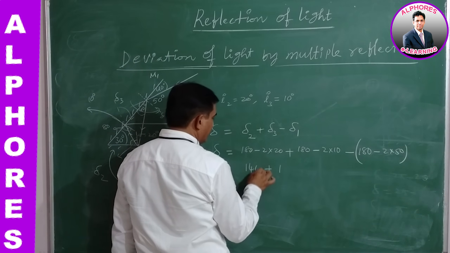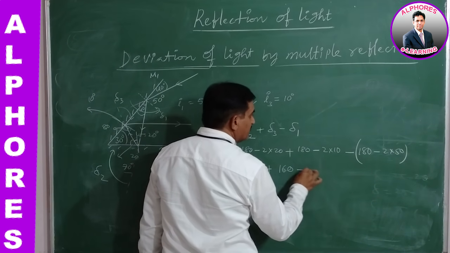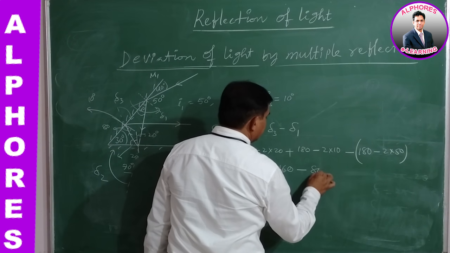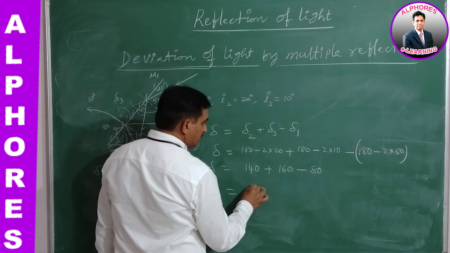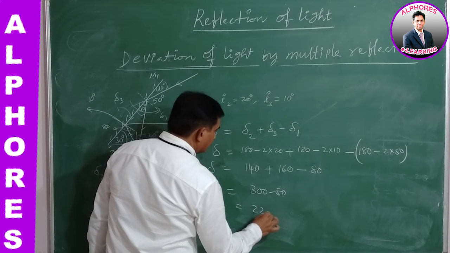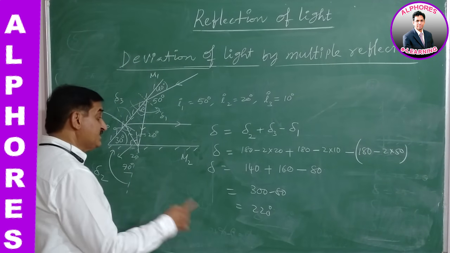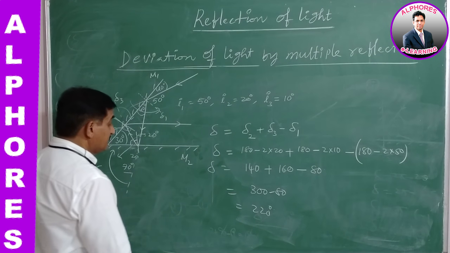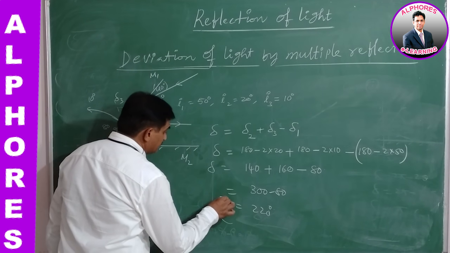Sorry, 140 and 160, minus this comes 80, which gives us 300 minus 80, 220 degrees. In which sense? Finally, this is in clockwise sense. Why?